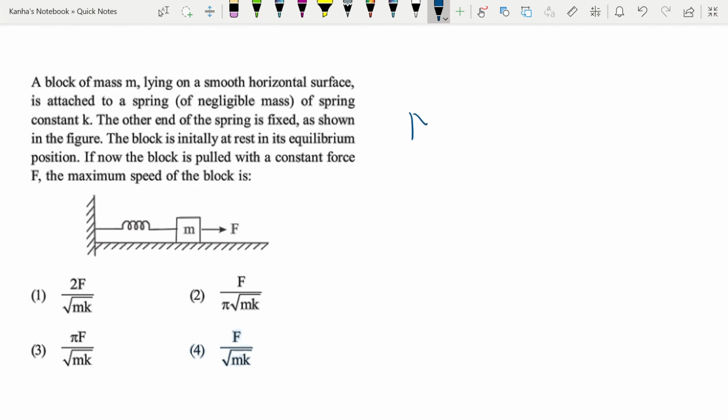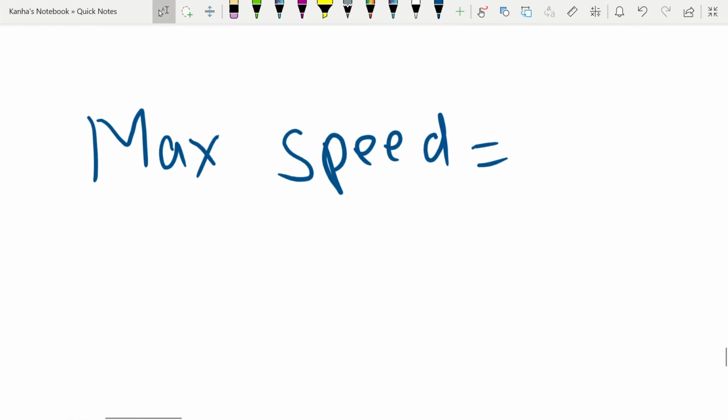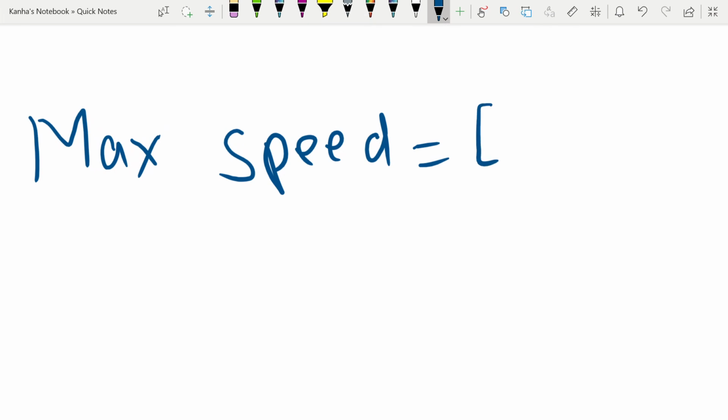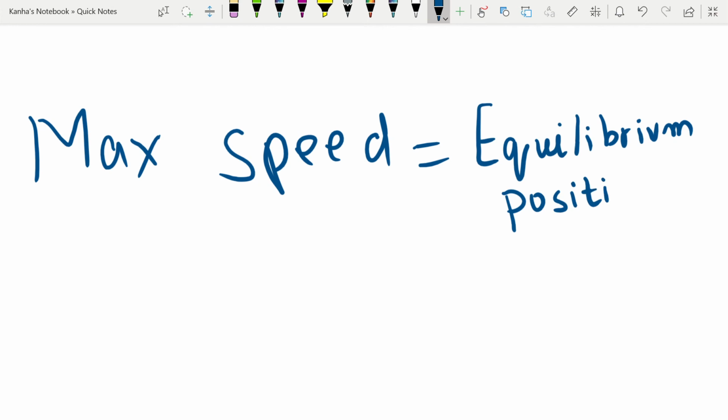So maximum speed is equal to where? I'll just zoom in and write. So maximum speed happens at the equilibrium position. Okay, so what do I have?